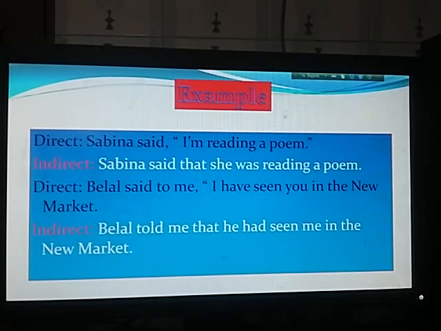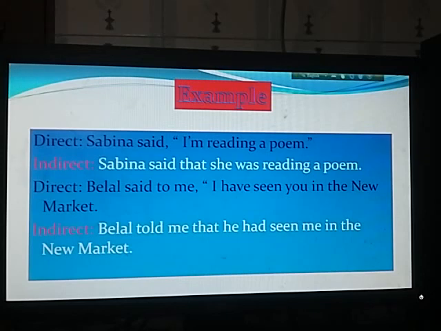Number 2: Belal said to me, "I have seen you in the new market." So here we see an object after the reporting verb said to. If you have an object after the reporting verb, you can replace said to with a transitive verb, told. So Belal told me that I have seen you in the new market.